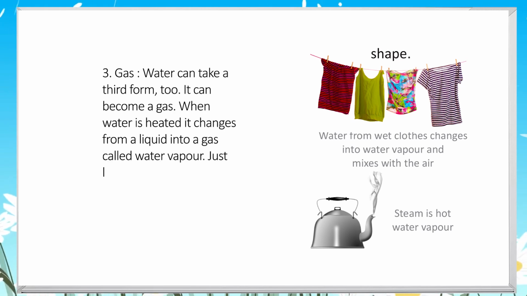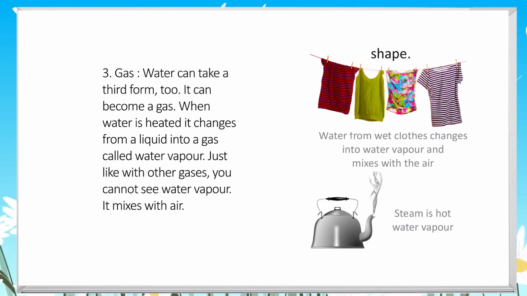When water is heated, it changes from a liquid into a gas called water vapor. Just like with other gases, you cannot see water vapor. It mixes with air. It has no shape. Water from wet clothes changes into water vapor and mixes with the air. Steam is hot water vapor.